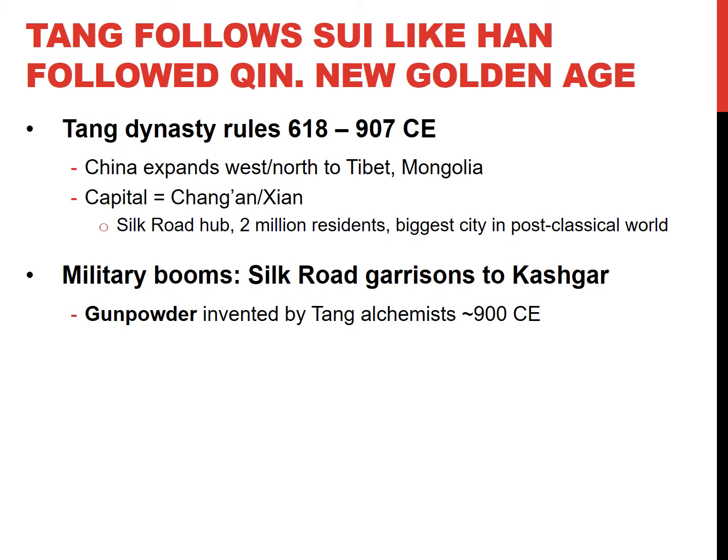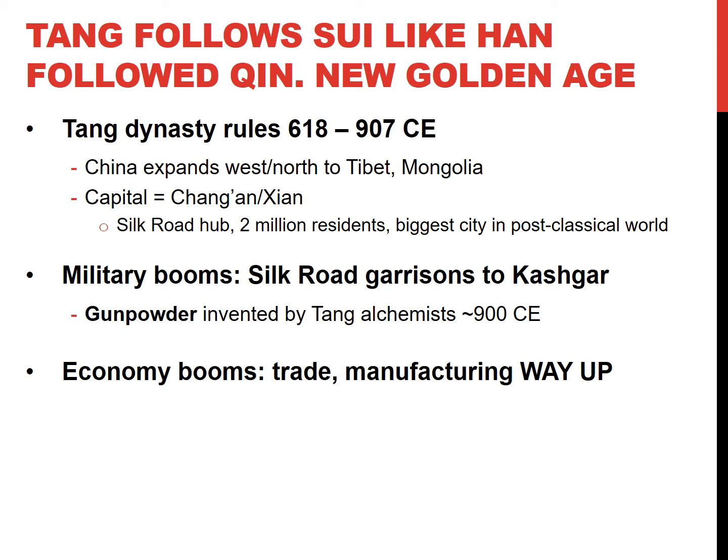They also have gunpowder. What? Yes, gunpowder. Our first fireworks and everything are coming out of China, and they're invented by Tang alchemist scientists around 900 CE. The economy is going to be booming way up, because of the trade and because it's the golden age, baby, it's the time for it to be great.